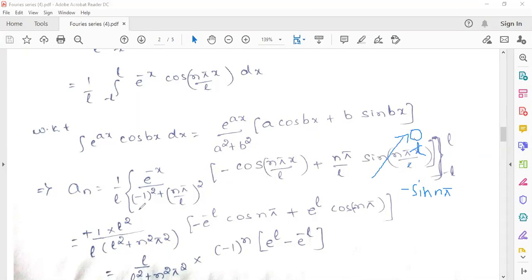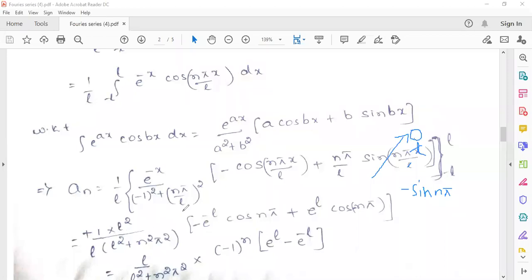So here, 1 square plus (nπ/L) whole square. To take the LCM, we can write that as (L² + n²π²) divided by L². The denominator we can shift into the numerator. Then it will become L² by (L² + n²π²). This is a constant, that's why I took it outside.